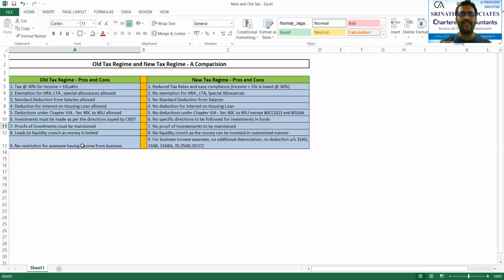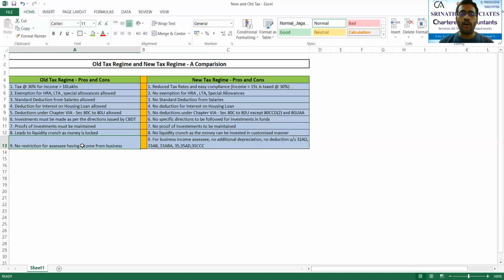That is the 7th and 8th point I have given you. You can just go through that. Proof of investment must be maintained in the old, but here in the new, no proofs are required to be maintained. Then the 8th one, it leads to a liquidity crunch as the money is locked for some number of years. Whereas here, no liquidity crunch, as the money can be invested in a customized manner. Anywhere you can invest.